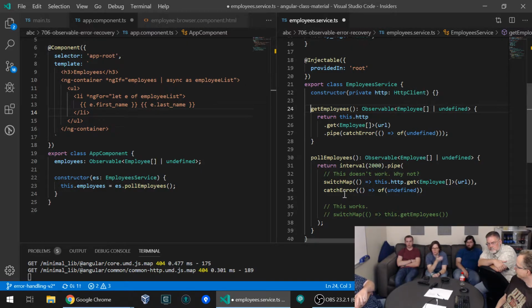So even though we're not actually using it in this small example, it makes sense that it would be public, and you can also see this is an improvement. Before, if we didn't have the catch error stuff in the get employees, then it's up to everybody who calls this get employees method to re-implement the error handling. Whereas now we've got the error handling next to the actual call, and it can be reused in different ways. Yeah, I agree with that. I don't have a problem with get employees at all, and all of what she said makes a whole bunch of sense.